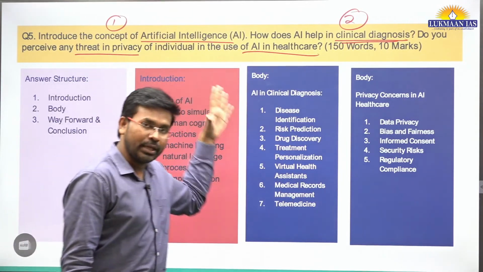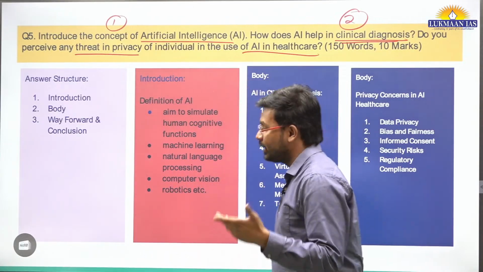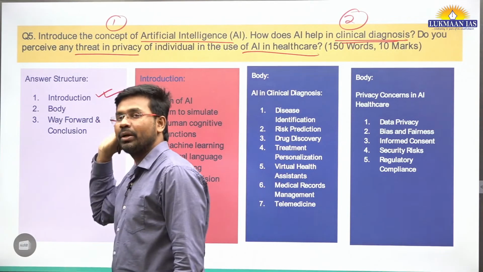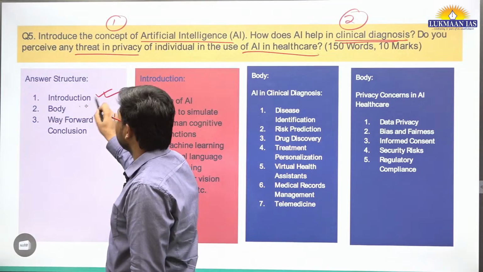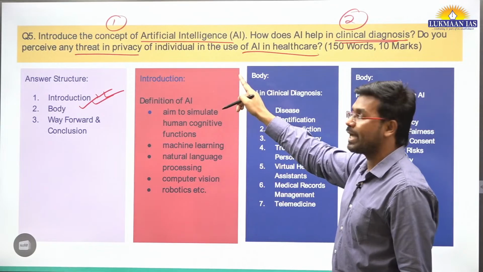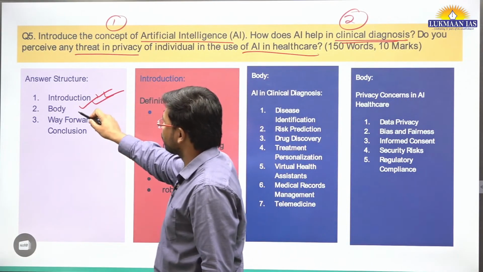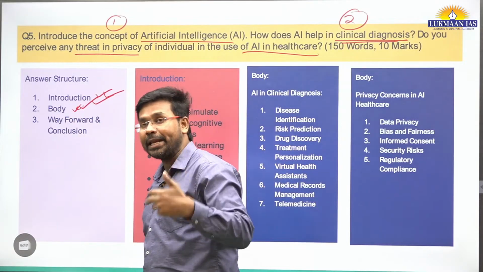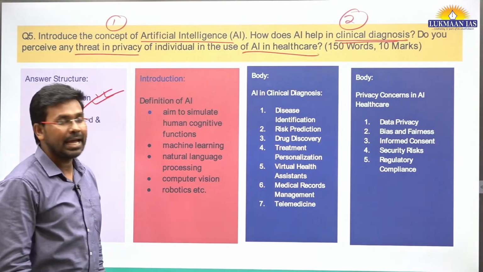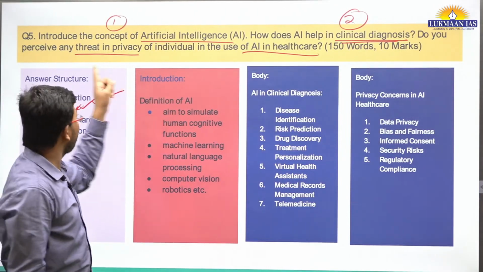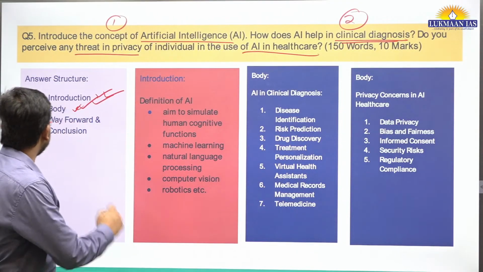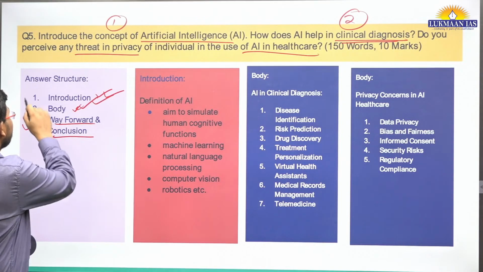So if we talk about answering this particular question, the answer has three plain simple things. You need to write an introduction: what is artificial intelligence? Then in the body you need to answer all three parts, right? Introduce the concept of AI, so that will be part of the introduction also. In the body you can mention, let's say, the benefits of AI. Then in the body you need to talk about how AI helps in clinical diagnosis. You need to address the threat to privacy of individuals in the body itself. And then finally you need to write the way forward and conclusion, okay?